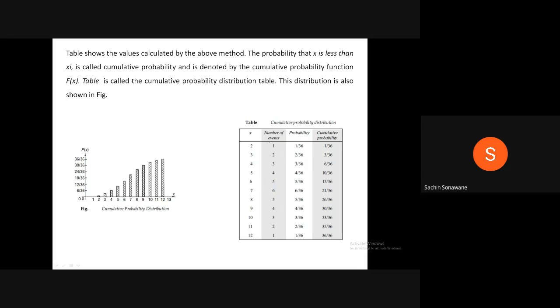For x equal to 2, number of events 1, probability 1/36, cumulative 1/36. For 3, 2, 2/36, 3/36. For 4, 3, 3/36, 6/36. For 5, 4, 4/36, 10/36. For 6, 5, 5/36, 15/36. For 7, 6, 6/36, 21/36. For 8, 5, 5/36, 26/36. For 9, 4, 4/36, 30/36. For 10, 3, 3/36, 33/36. For 11, 2, 2/36, 35/36. For 12, 1, 1/36, 36/36.